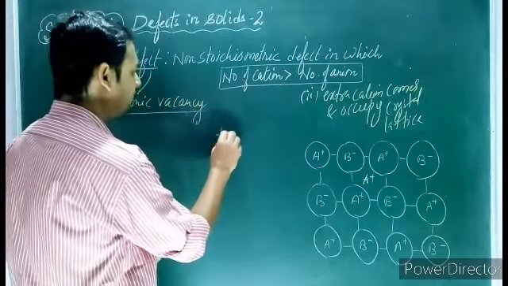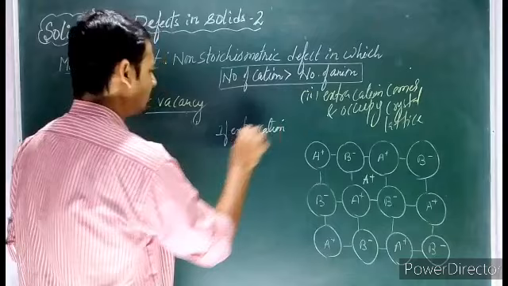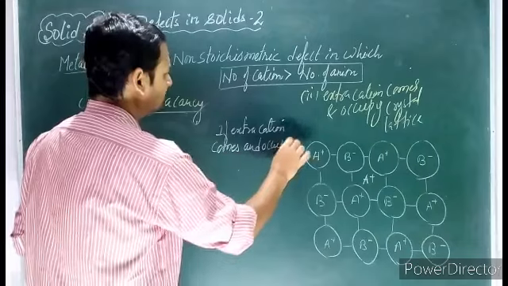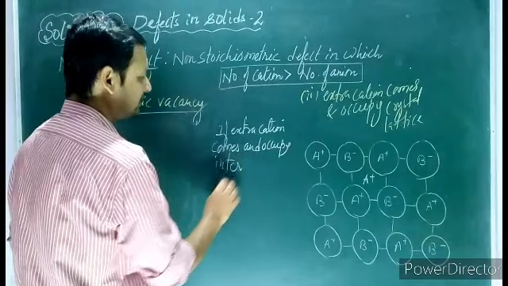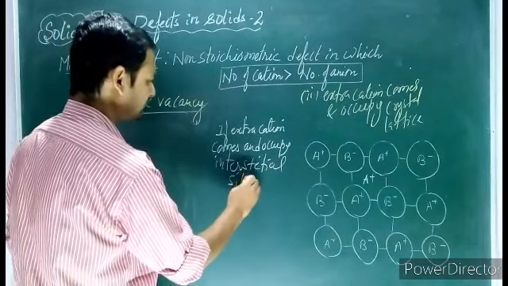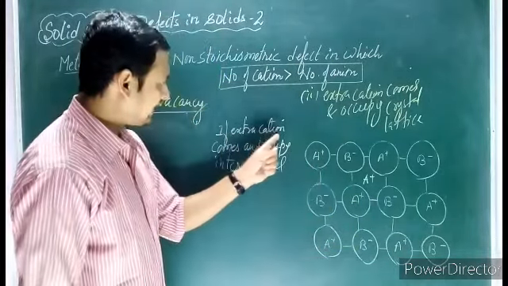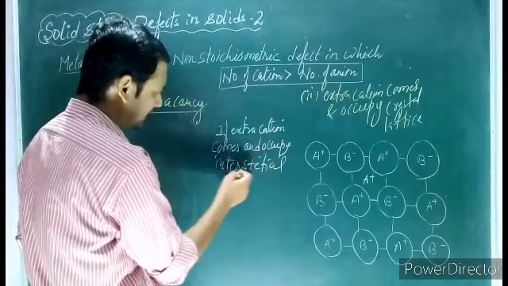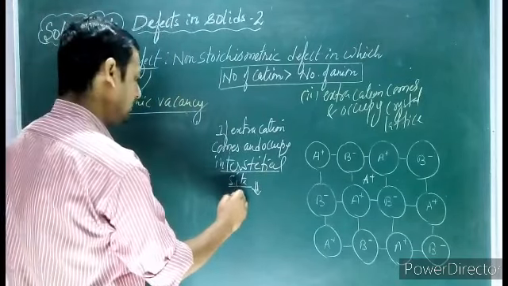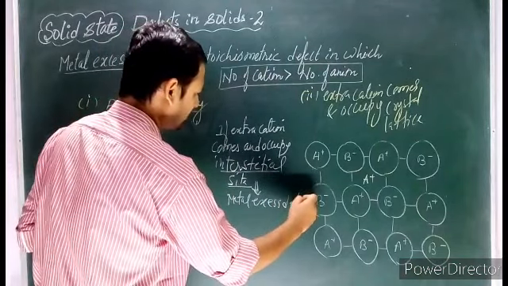So we can say, if an extra cation comes and occupies an interstitial site, we are going to have a metal excess defect. The space in between is called the interstitial site.